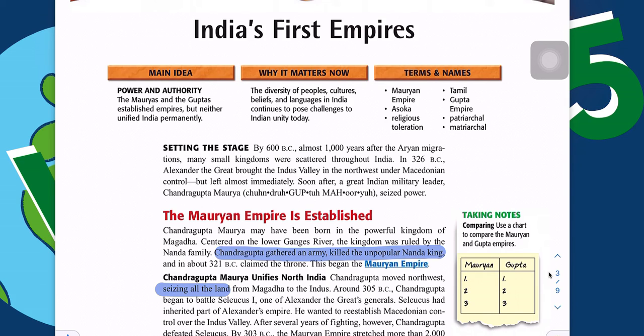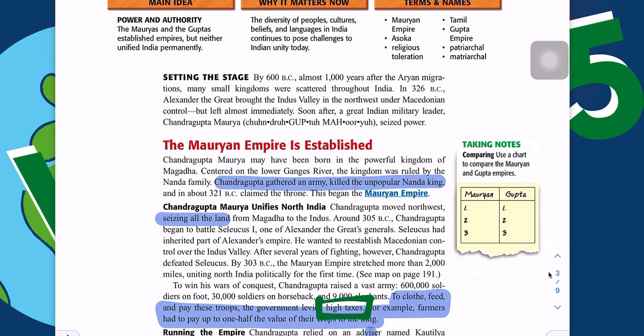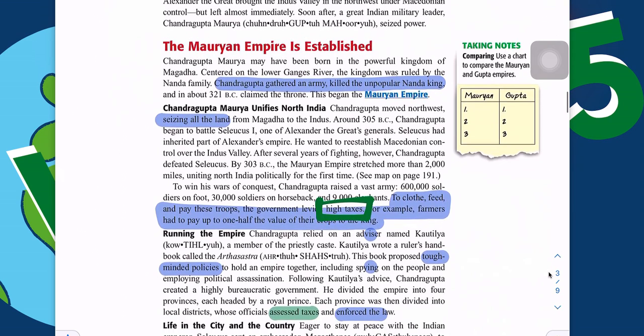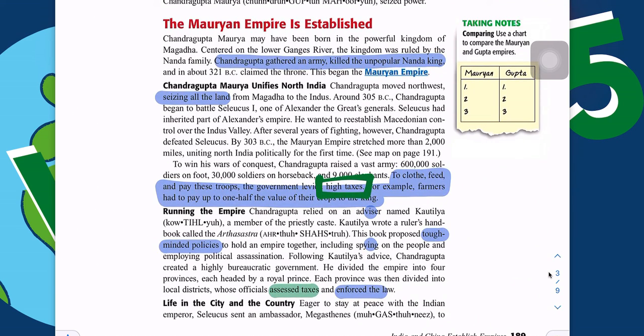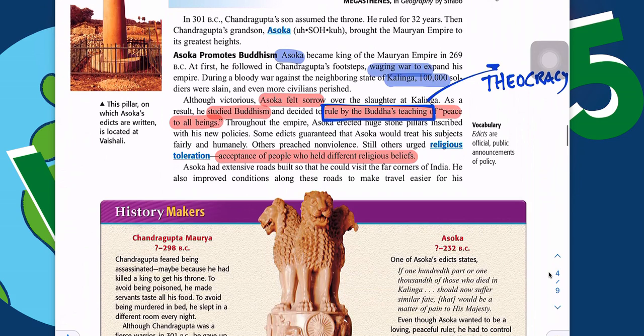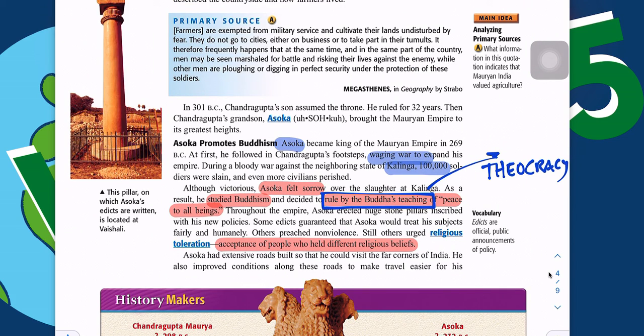So as I'm going through, you'll see how my thinking is going. Here's just a quick example of what we would expect you to highlight as you're going through this chapter or paragraph. It has a lot to do with political structures and a little bit here with economics. But as you go through the reading, you can even see here, this is when Ashoka begins to take on the ideals of Buddhism.